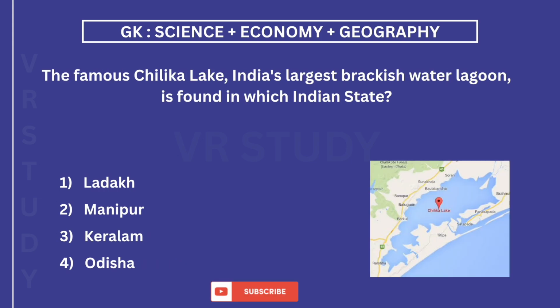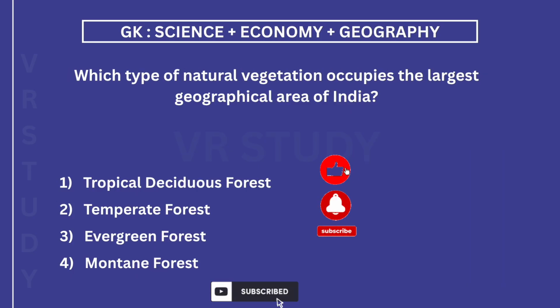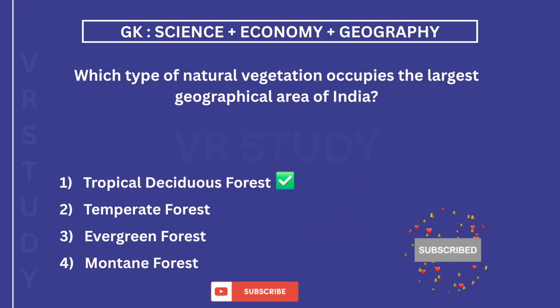The famous Chilika Lake, India's largest brackish water lagoon, is found in which Indian state? The answer is 4. Odisha. Where do the Alaknanda and the Bhagirathi rivers meet to form the river Ganga? The answer is 3. Devprayag. Which type of natural vegetation occupies the largest geographical area of India? The answer is 1. Tropical deciduous forest.